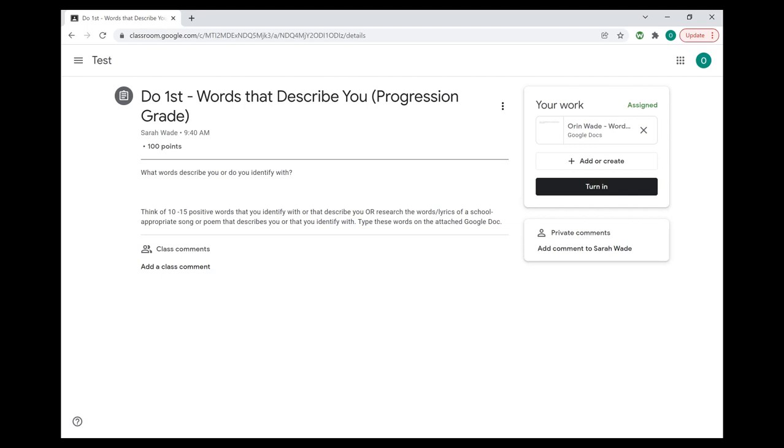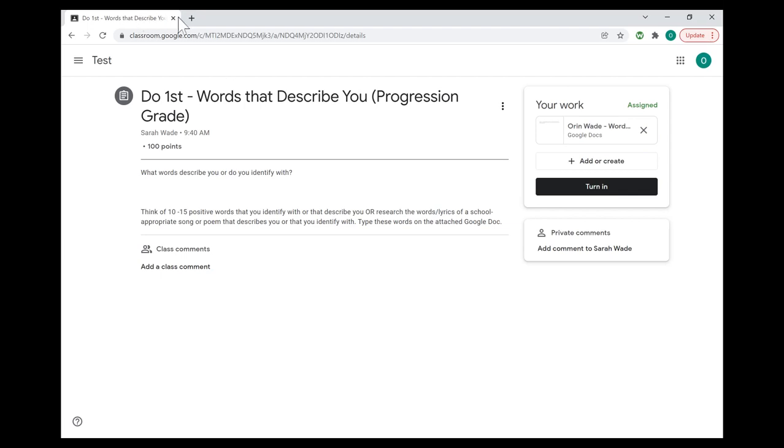So you're going to be thinking about what words could you use to describe you? What kinds of nouns or adjectives best describe who you are as a person, the things that you are interested in, the things that describe your personality, or like it says in the instructions, if there's a song that you really connect with or relate to or identify with, or a poem that you relate to, you can use the words from that song or poem instead of coming up with your own words.